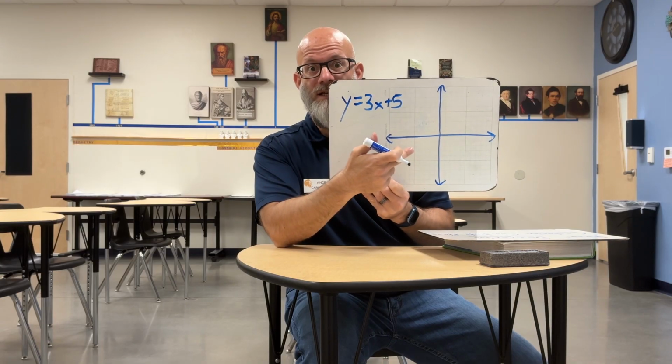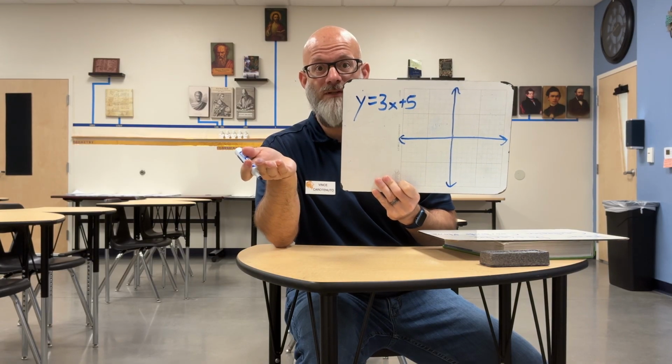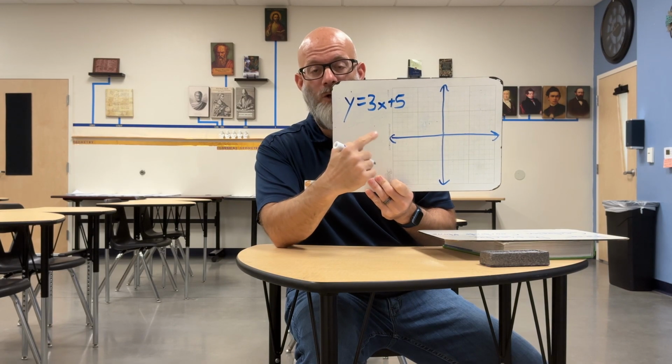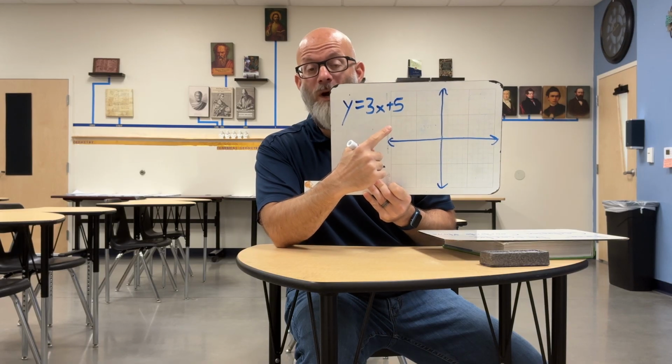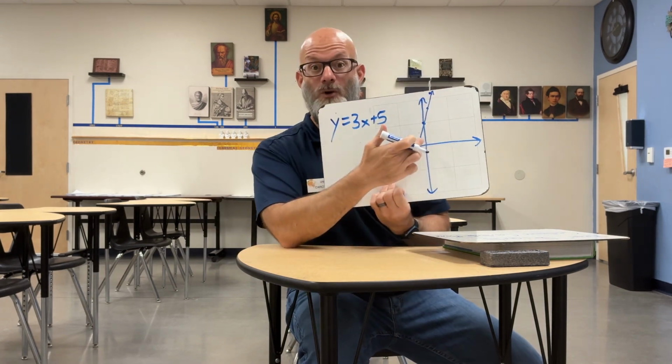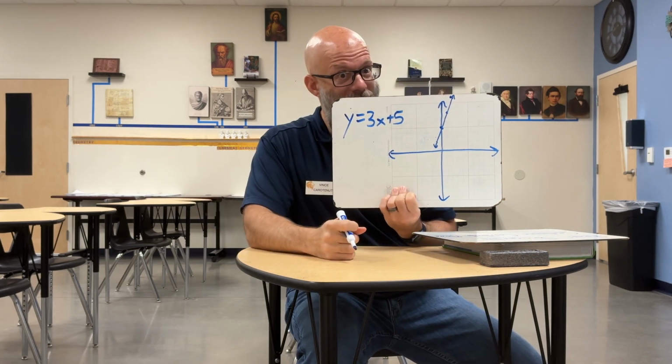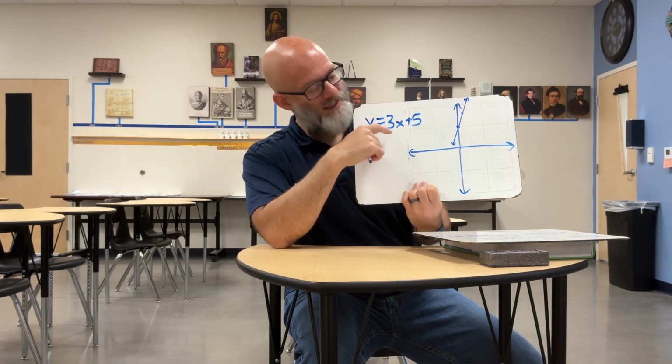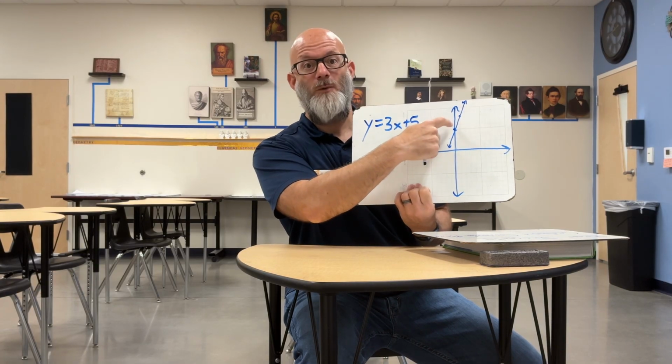Could you translate it into geometry, which is the math of shapes? Of course you can. Can you see there's a slope of 3 and a vertical intercept, a y-intercept of 5? Okay, we got a y-intercept of 5. We go up 3 over 1. And here we go. I will kind of freehand it here, but let me do at least a decent job. Do you see this line right here that I created? That graph, that's a shape. We've very quickly translated from algebra to geometry, and I could go the other way.